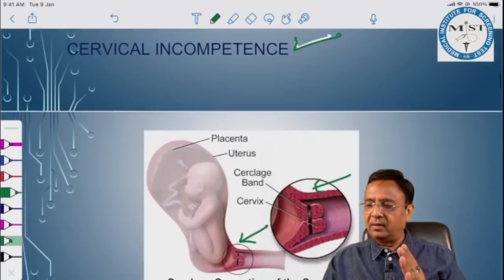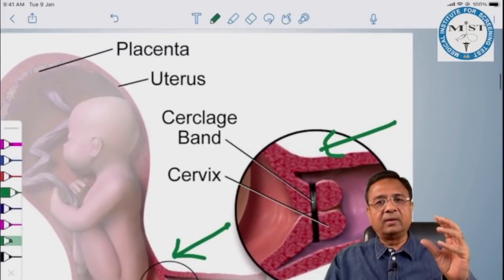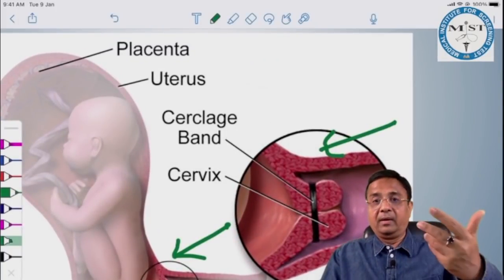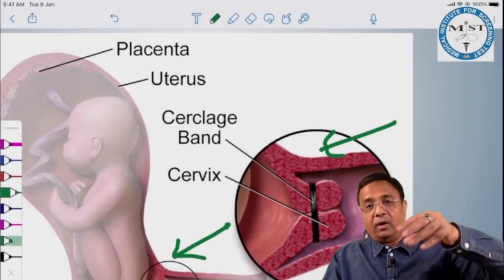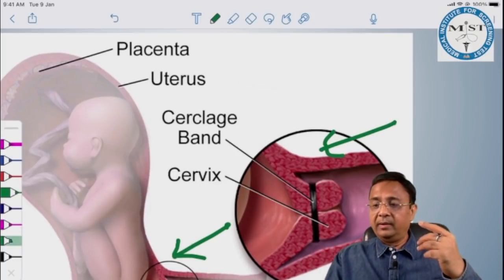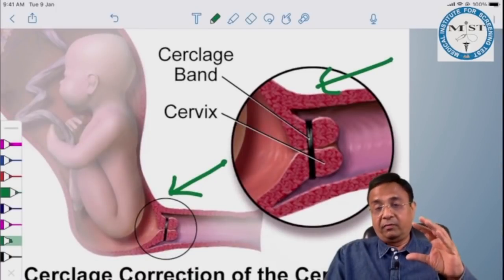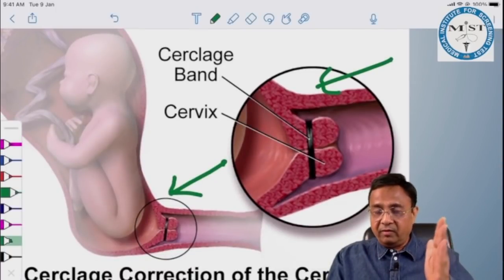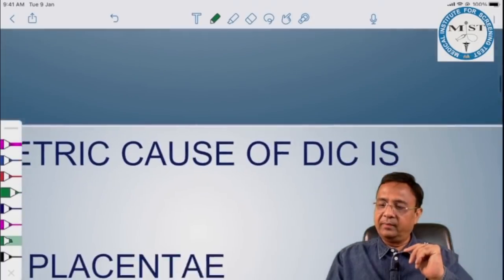And these stitches are taken out at around 37 weeks of pregnancy. But if she is complaining of some leaking, or there are premature uterine contractions, preterm labor, then in all these cases, if there's any evidence of infection, we need to remove them early.